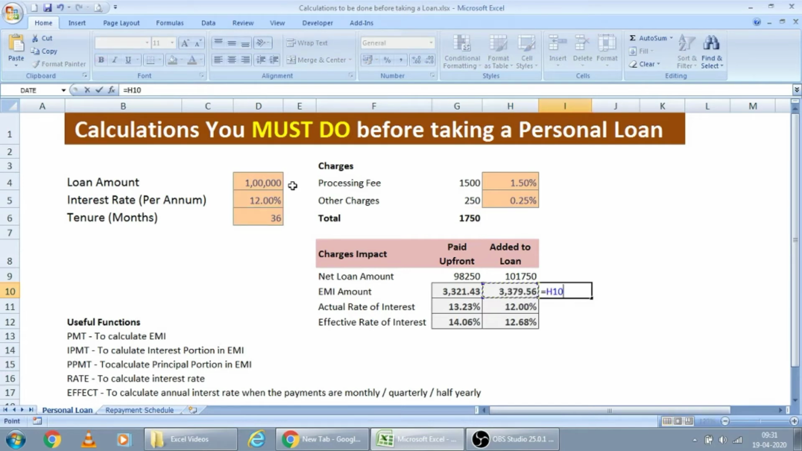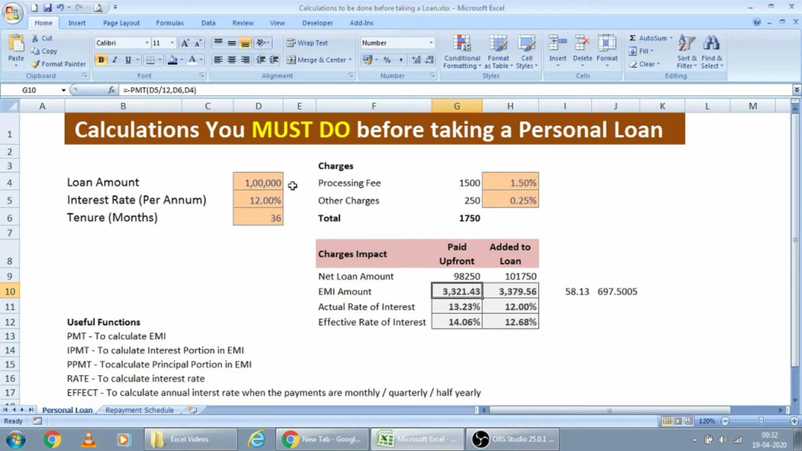Let's see the difference between these two. Per month you are paying around 58 rupees. If you see per annum, around 700 rupees you are paying extra to them if you are not paying the charges upfront. While taking the loan, you have to consider all these factors. Otherwise, you may end up paying an extra amount to them.